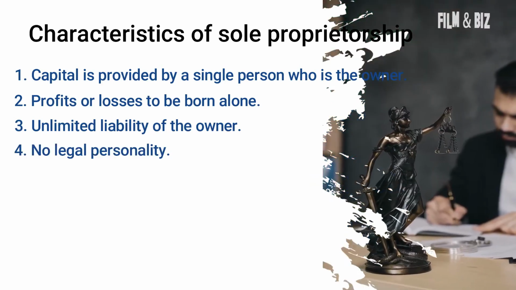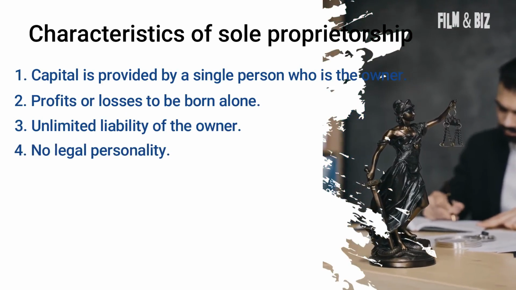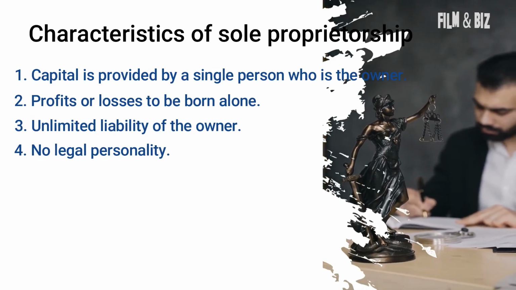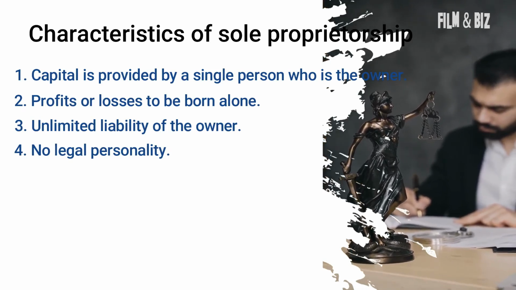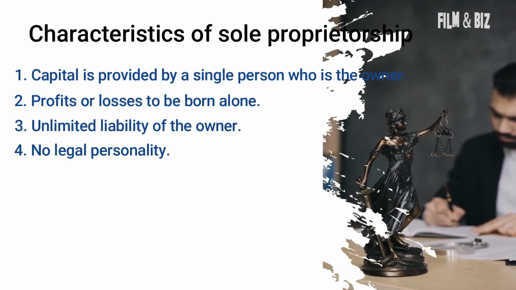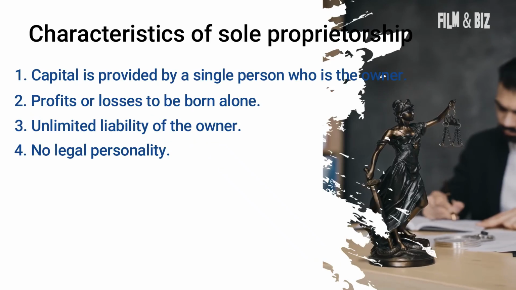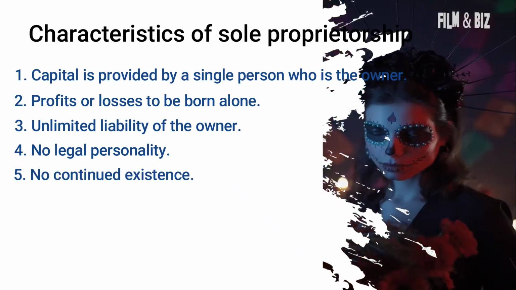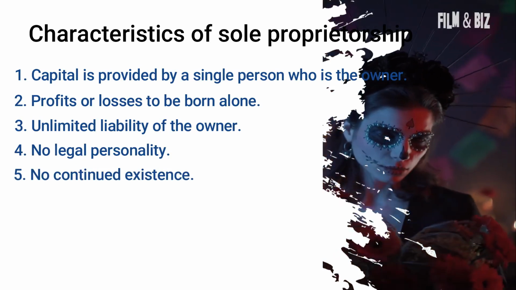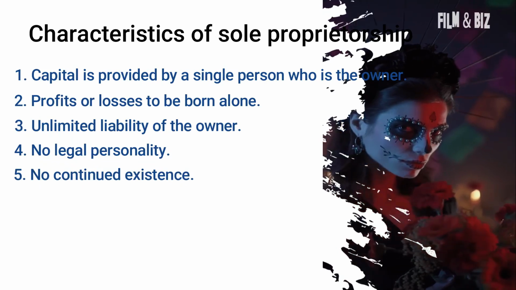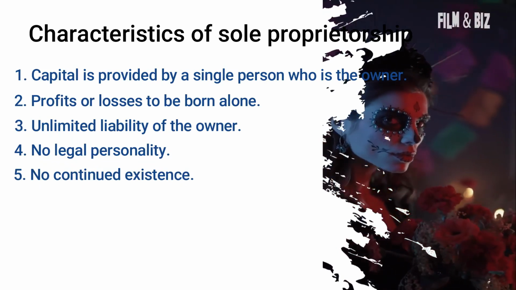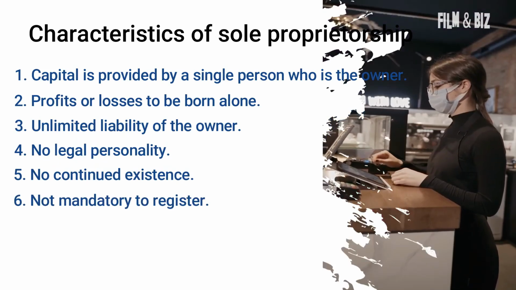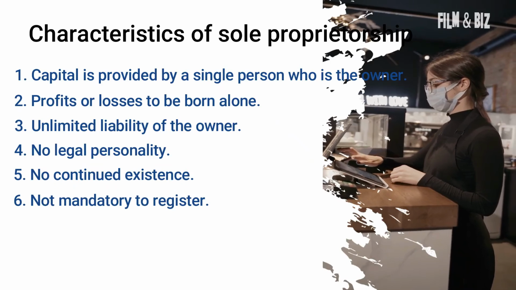No legal personality. A sole proprietorship cannot conduct any legal operations by its business name. It can do so only by the personal name of the owner. For example, entering into contracts, purchase of vehicles, obtaining bank loan, filing cases should be done in the personal name of the owner. No continued existence. Due to such reasons as the death of the owner, being mentally unsound to conduct the business, etc., the business operations of a sole proprietorship will be discontinued. Not mandatory to register. In general, it is not mandatory to register a sole proprietorship.